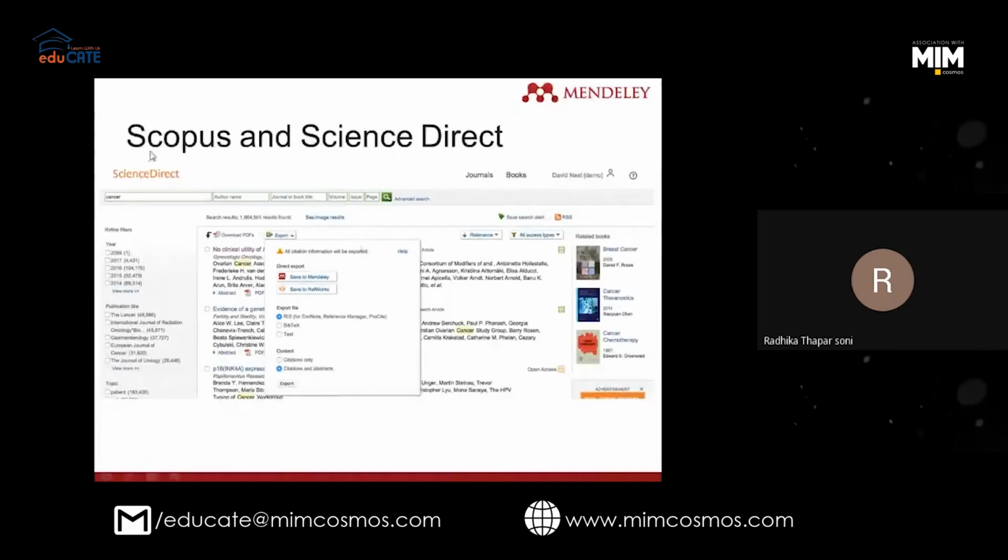Next thing. This is Elsevier. Everybody might know that Science Direct and Elsevier are the same thing, because Science Direct is a product of Elsevier, so it has a collaboration. If you have your login ID in Science Direct, then you have to click on the paper. There you will get this option, export and save to Mendeley. You can see on the screen. I am sharing this slide. You can refer to it afterwards. You can save directly to Mendeley with Science Direct login.